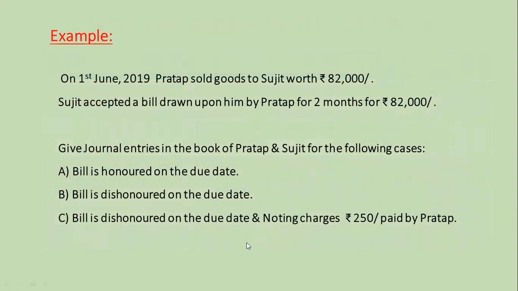This slide contains the example for practice. On 1st June 2019, Pratap sold goods to Sujit worth rupees 82,000. Sujit accepted a bill drawn upon him by Pratap for 2 months for rupees 82,000. Give journal entries in the books of Pratap and Sujit for the following cases. A. Bill is honored on the due date. B. Bill is dishonored on the due date. And C. Bill is dishonored on the due date and noting charges rupees 250 paid by Pratap.